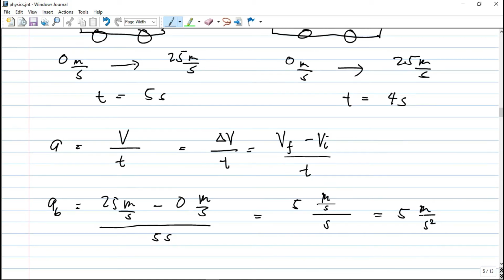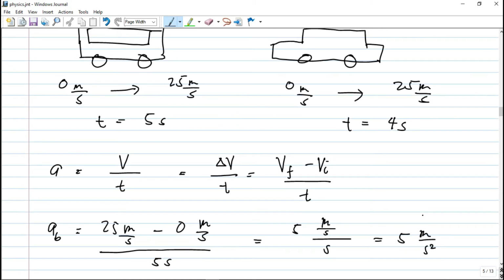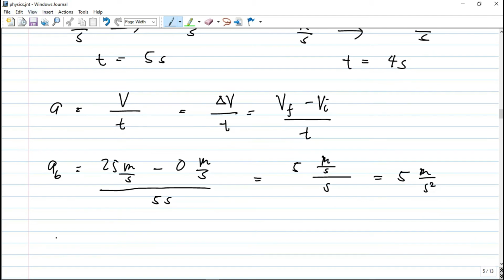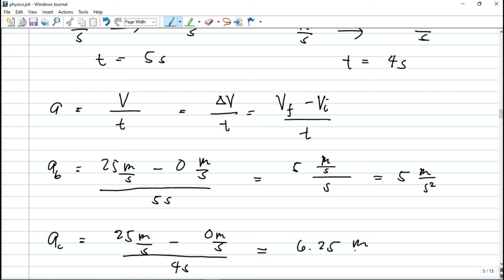Going here to the car, 0 to 25 meters per second. So you have here the acceleration of the car is 25 meters per second minus 0 meters per second divided by the time, which is 4 seconds. That is equal to 6.25 meters per second squared.